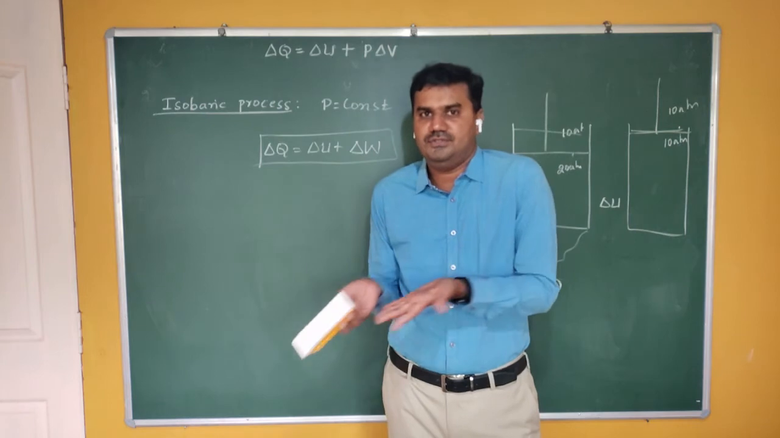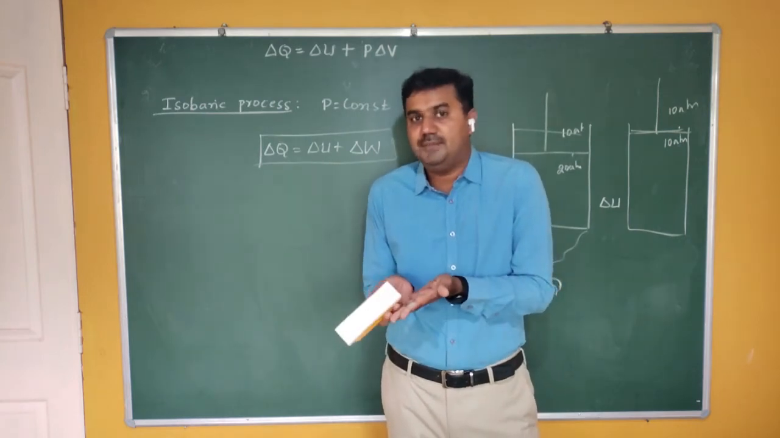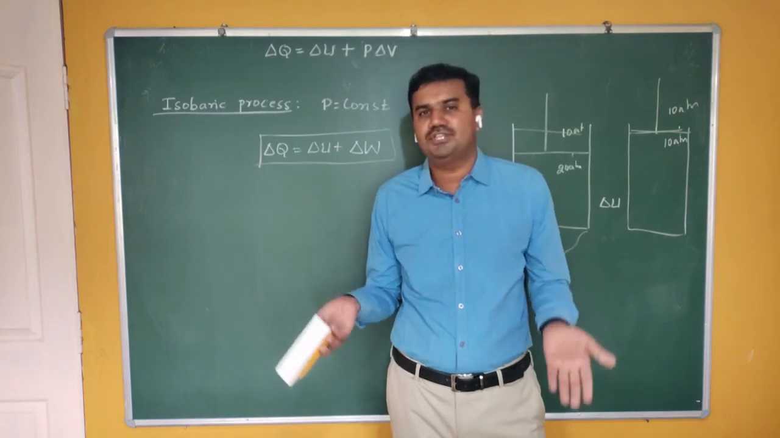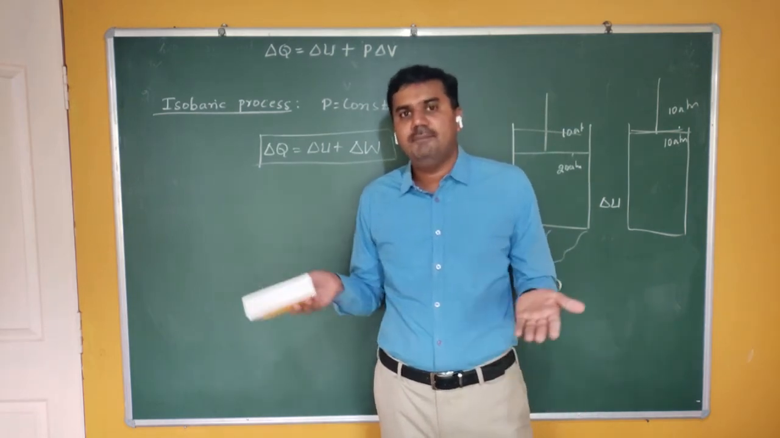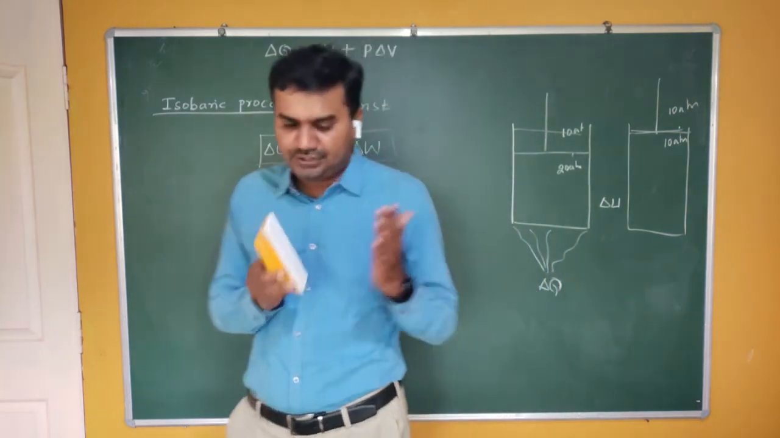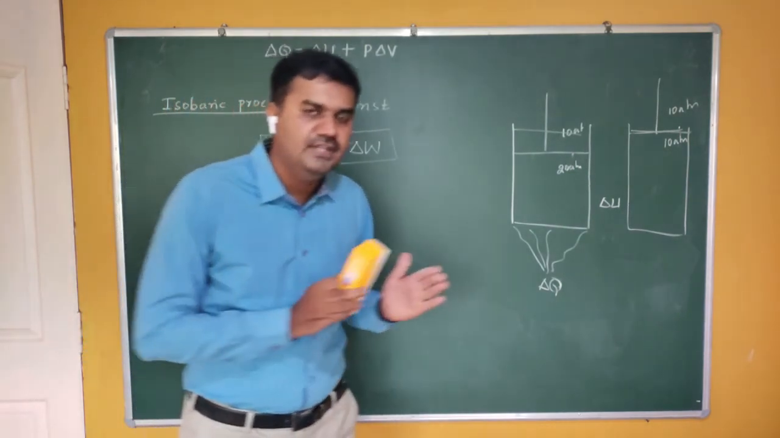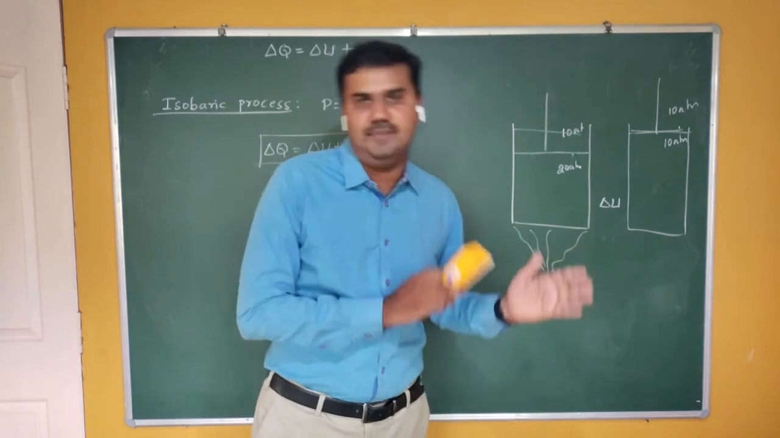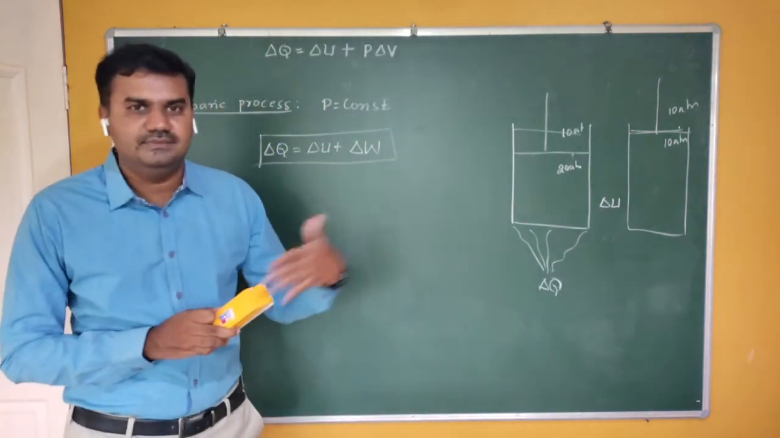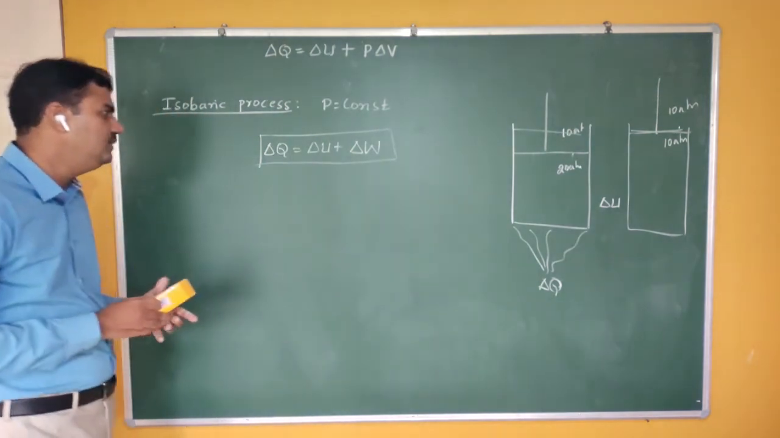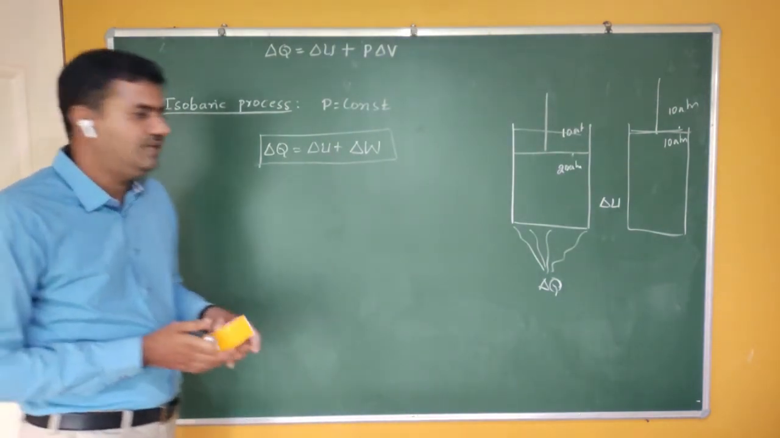Now this is a general form. So the general form of the first law of thermodynamics is nothing but the thermodynamic equation for the isobaric process. So the isobaric process 100% obeys the equation of the first law of thermodynamics. In other processes delta U is 0 or delta W is 0, but in the case of an isobaric process, delta Q is equal to delta U plus delta W.